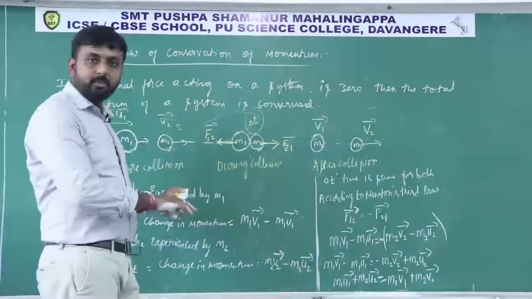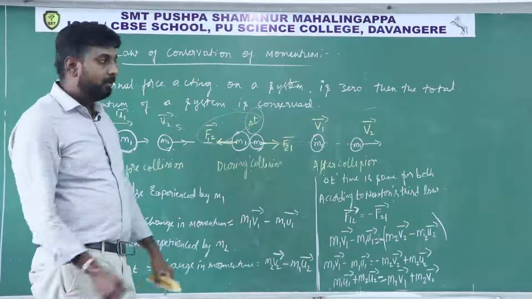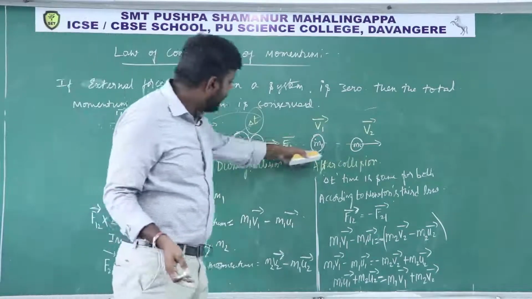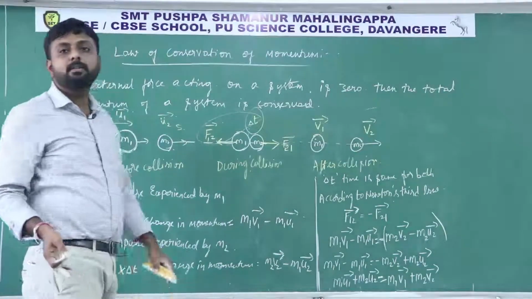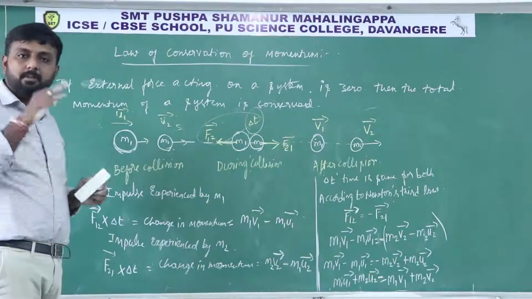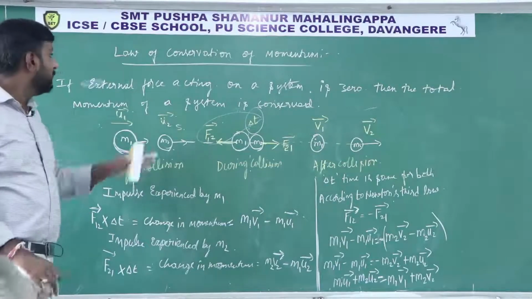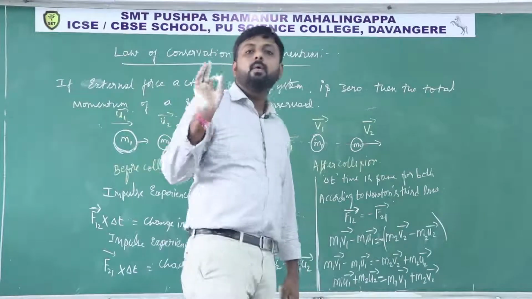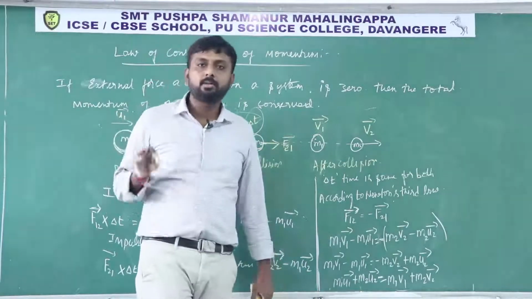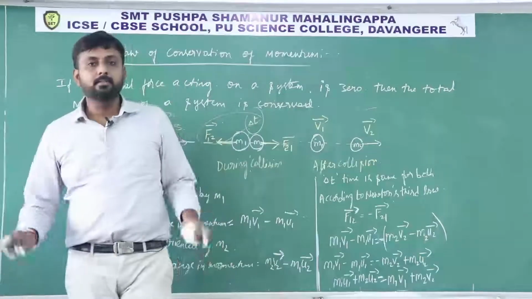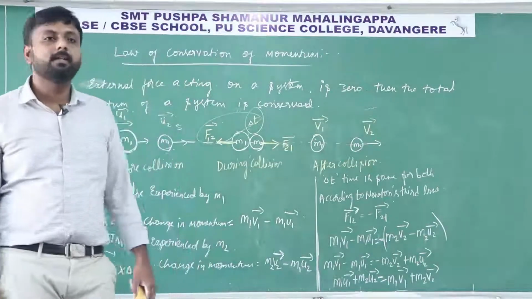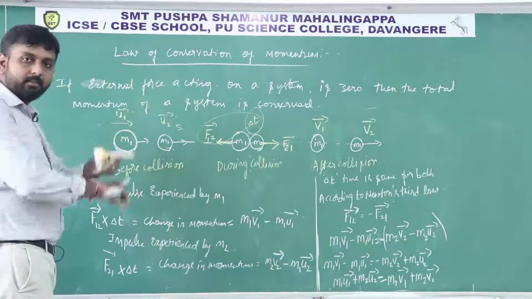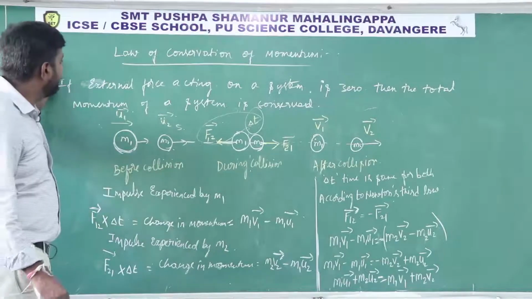So the total momentum before collision is equal to the total momentum after collision, that is, total momentum is conserved. This is the law of conservation of momentum. This is valid when the net external force is 0. If you consider a net external force on the system, then it is not valid. So individual momentums may change, but the sum will remain the same.